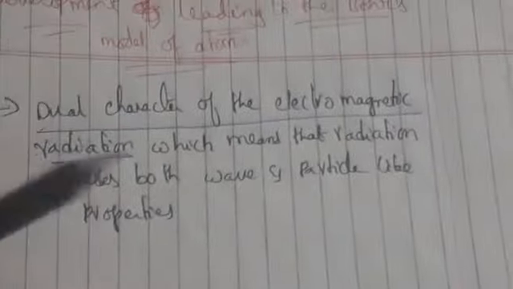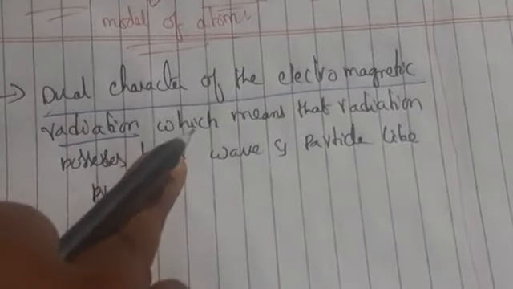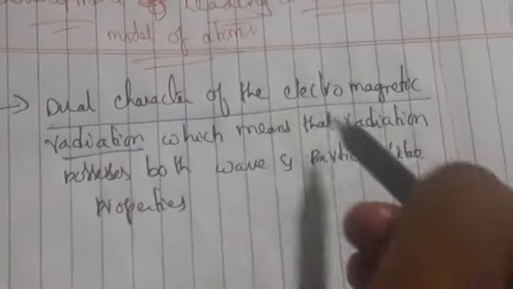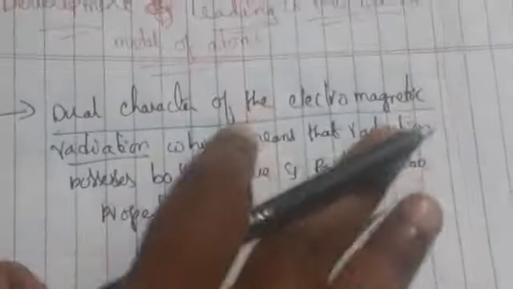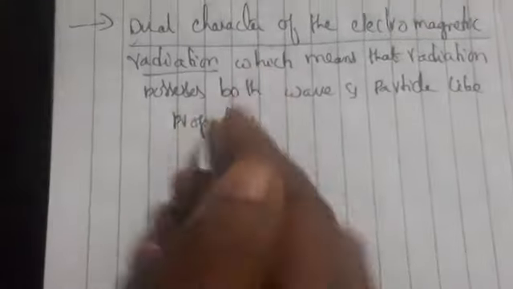Electromagnetic radiation shows both electric and magnetic waves. Dual character means the radiation possesses both wave nature and also particle-like properties. So this is the first development. And now let us see the second one.